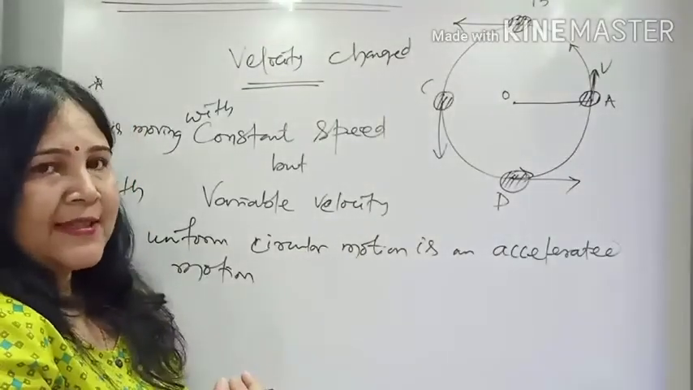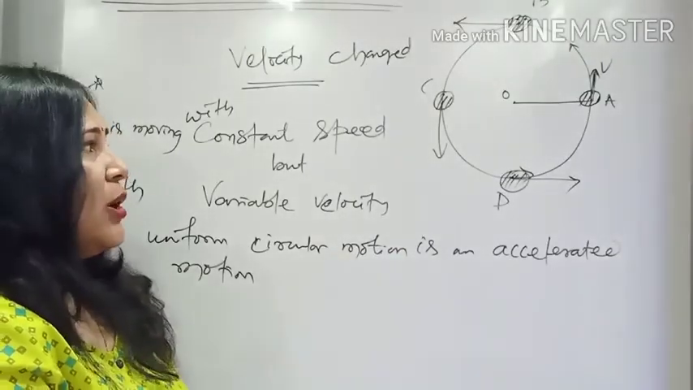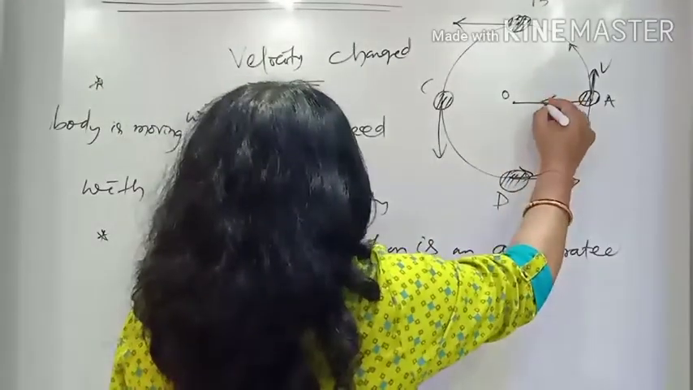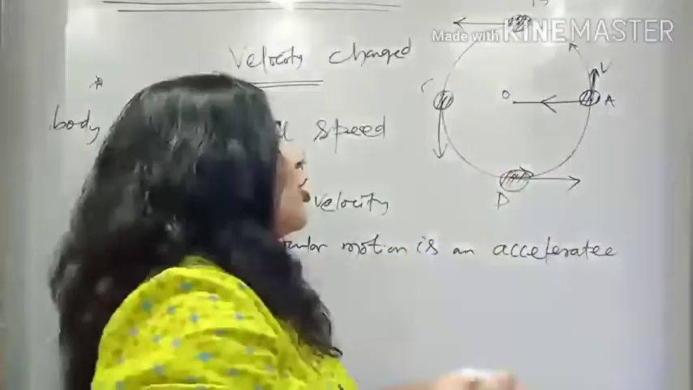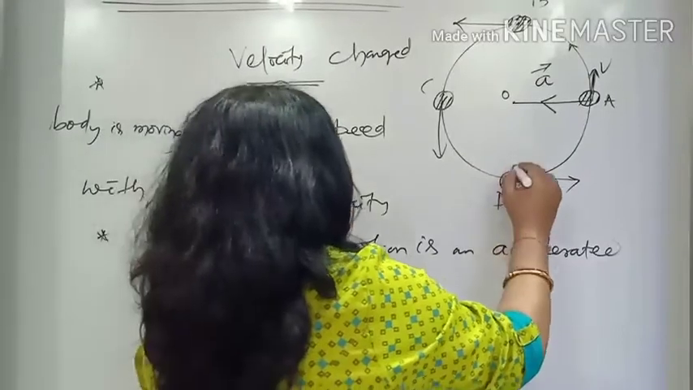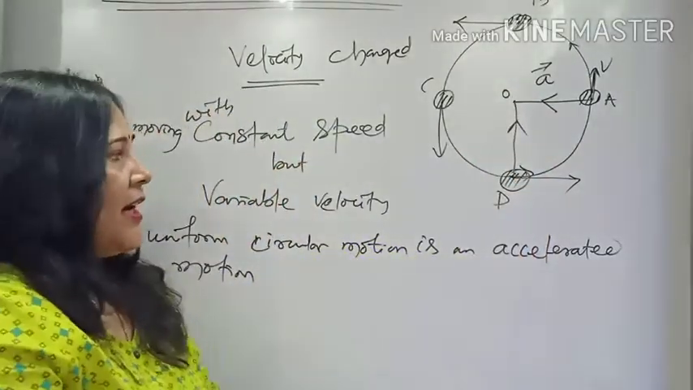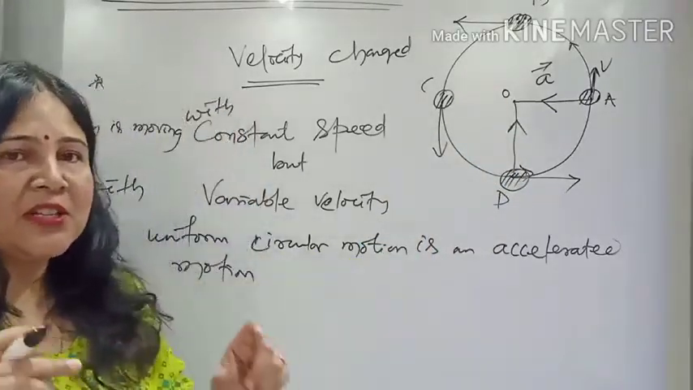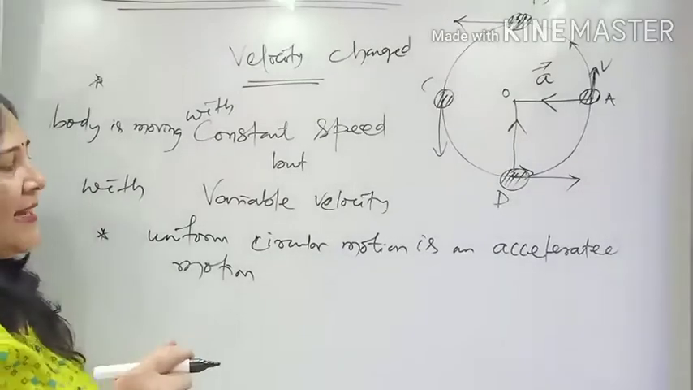Now, if it is having an acceleration, and acceleration is a vector quantity, it must be having a direction. What is the direction of its acceleration? The direction of this acceleration is always towards the center of the circle and it acts along the radius. So at every point, it will always be directed towards the center and along the radius. That's why this acceleration is given a special name, which is called centripetal acceleration.